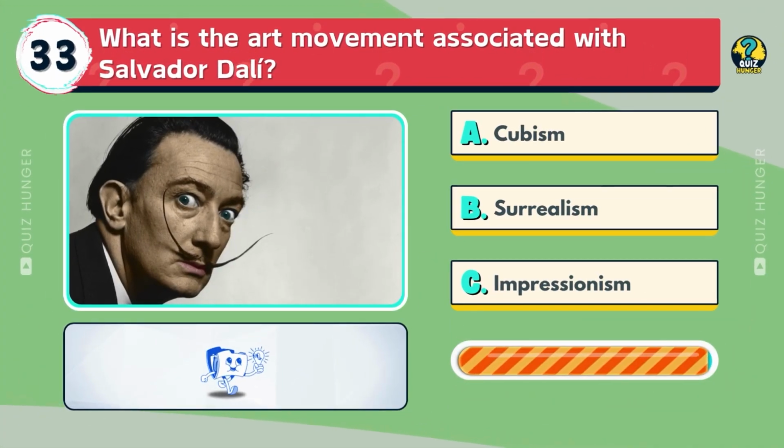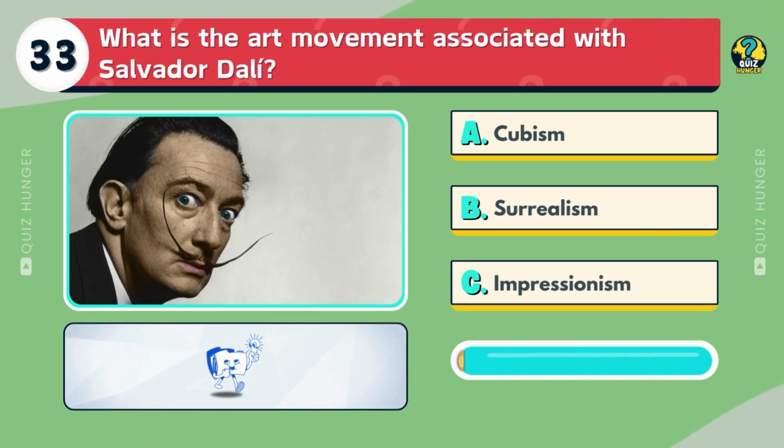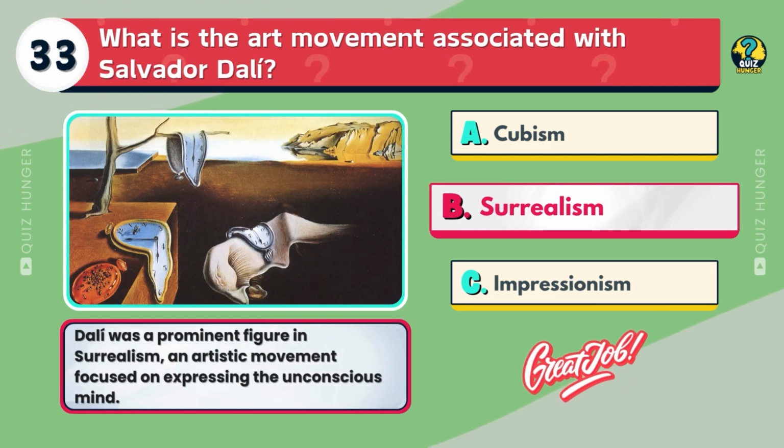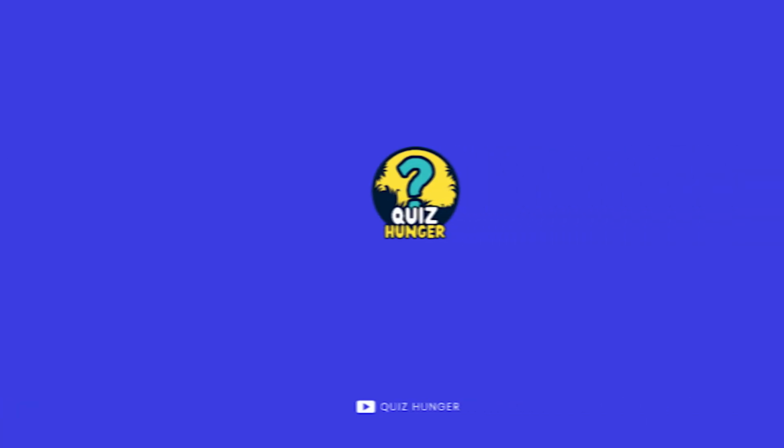Lord of the Rings. What is the art movement associated with Salvador Dali? Cubism, Surrealism, or Impressionism? Dali was a prominent figure in Surrealism, an artistic movement focused on expressing the unconscious mind.